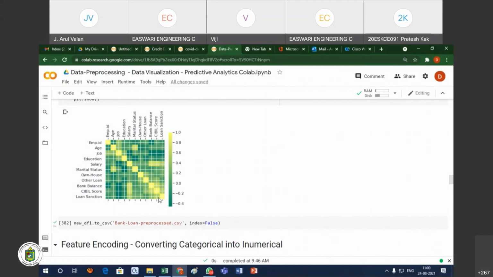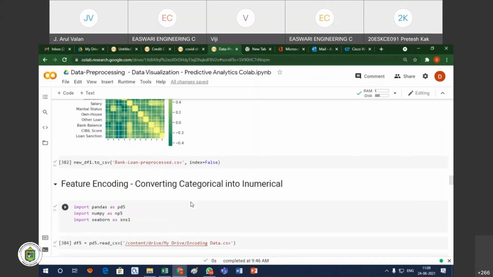I only entered the values, but with the help of this chart we can understand what the correlation is, what the association is between the various attributes, and whether it is a positive correlation. You see the loan sanction with the job, and the loan sanction with age, is a negative color, so there is no correlation. If it is a light green color, it means there is a zero correlation. So according to this graph, we can understand how things are. Yes sir, this is a heat map.